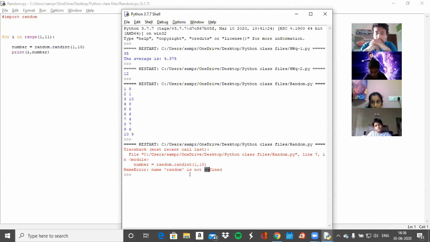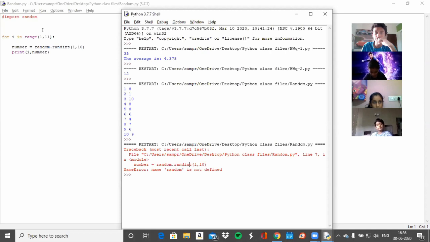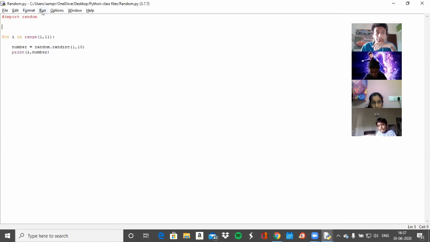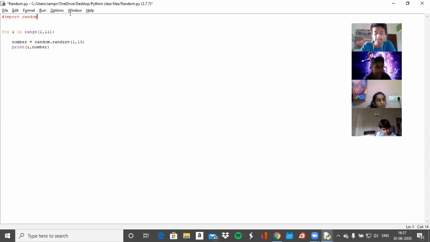Okay, cool. So you can just remember it as something that you put at the top of your code, right? Usually when you're writing Python code, you'll be importing a lot of modules, right? Because you need capabilities that are not already inside of your environment. So usually you'd be importing NumPy, pandas, matplotlib, right? So each module has its own ability, and this one, random, is capable of randomizing values, giving you a random number. Okay, cool. So this is the first one, random.randint.